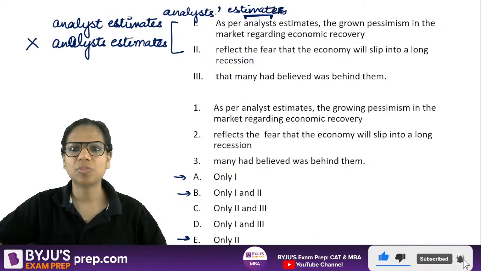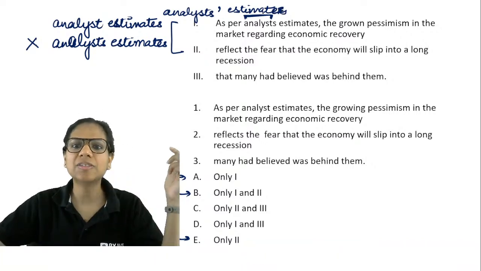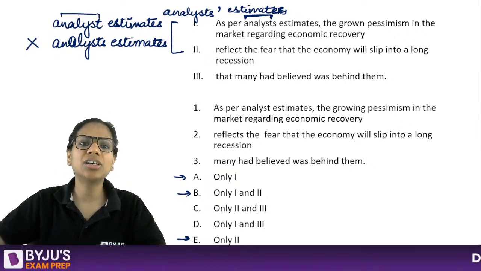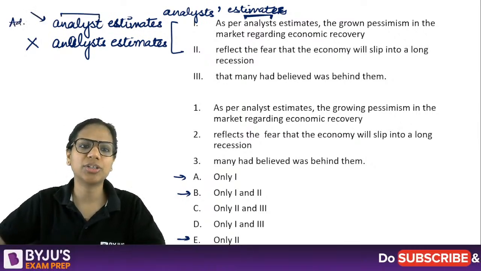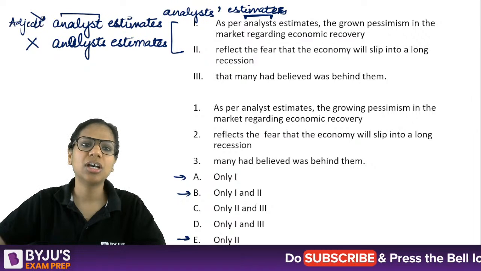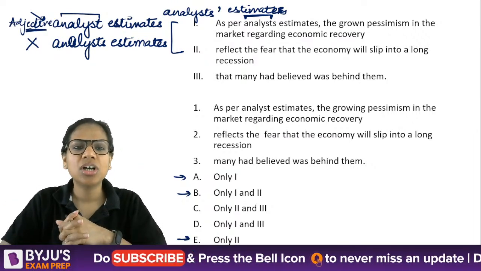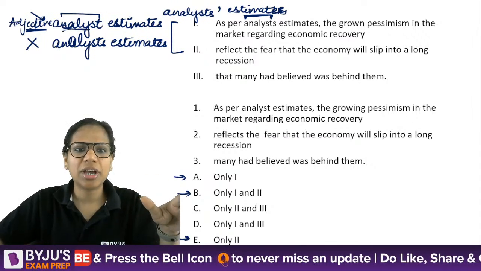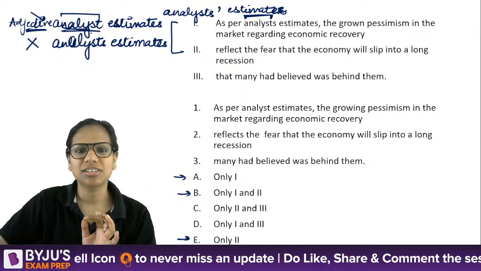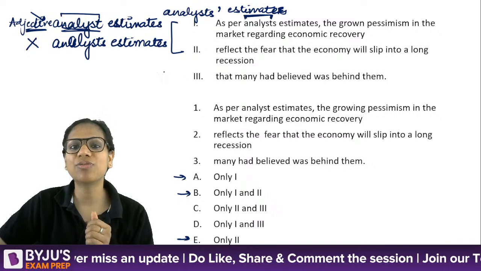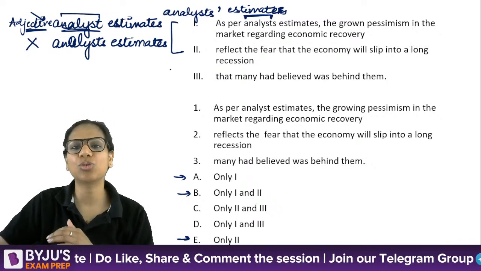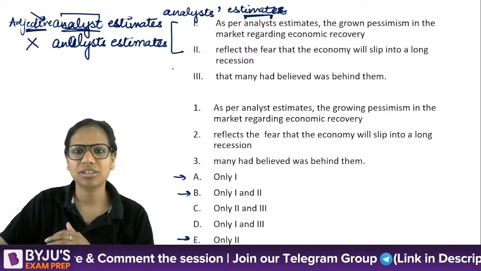So as per analyst estimates, this would mean analyst ka estimates, and this here is using a noun as an adjective. That's why we are using it as singular. Remember, we discussed this when we say 500 rupee note, we say rupee note. We don't say rupees note, right?